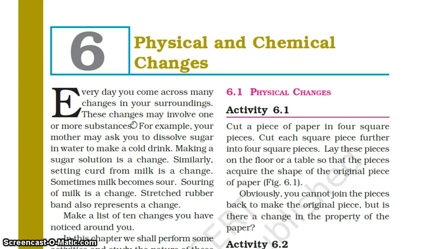So we see a number of changes around us, like dissolving sugar in water, which is a type of change. Can you tell me whether dissolving sugar in water is a reversible change or an irreversible change? Recollect the chapter Separation of Substances. How can we separate dissolved sugar or salt from water? What is the process? It is evaporation. So this is a reversible change, making a sugar solution.